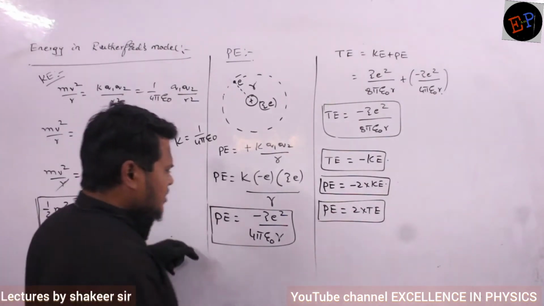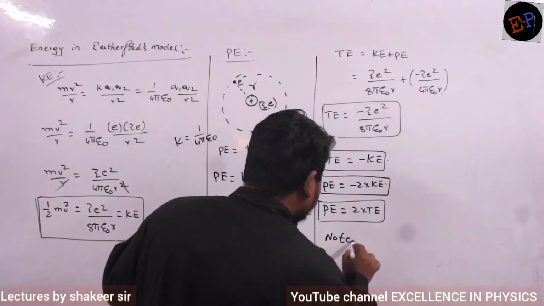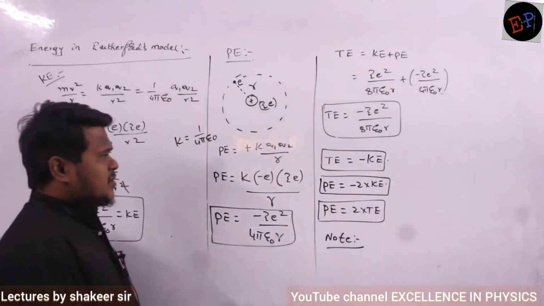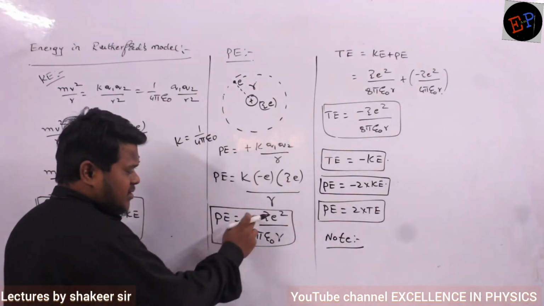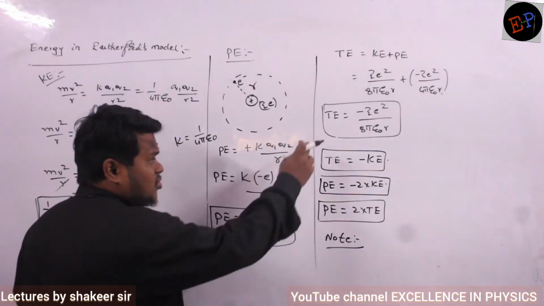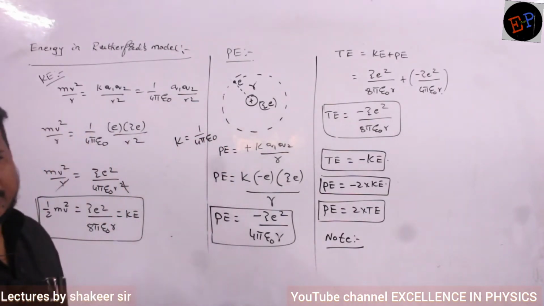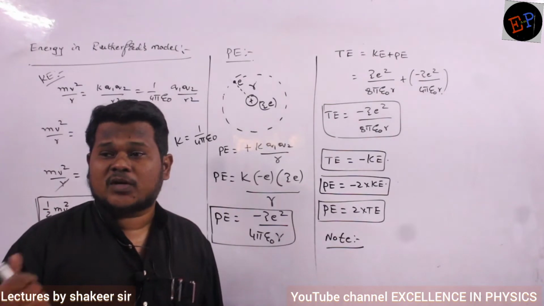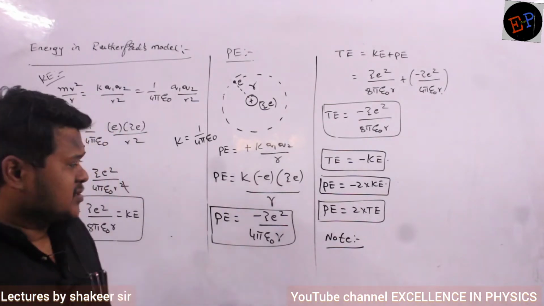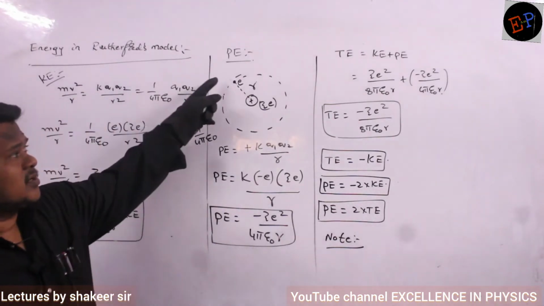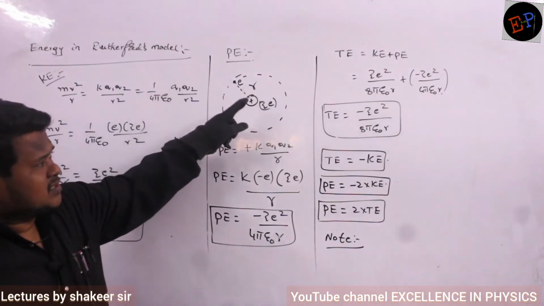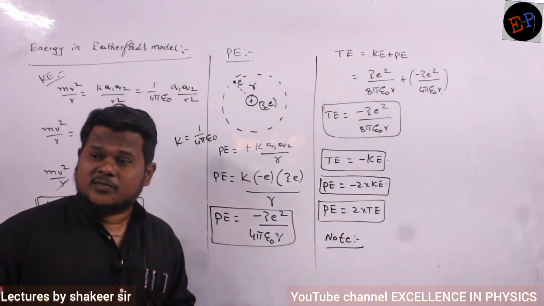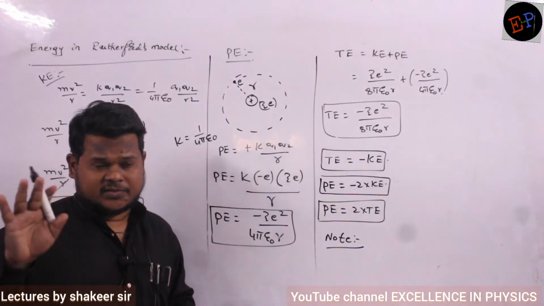Now the question is, what is meant by negative sign and what is meant by positive sign? See, potential energy is minus Ze square, no? Total energy is also in negative terms. Now the question is, what is meant by negative? Negative term indicates that this particular electron is present under the influence of the nucleus, or we can say this electron is bound to the nucleus.